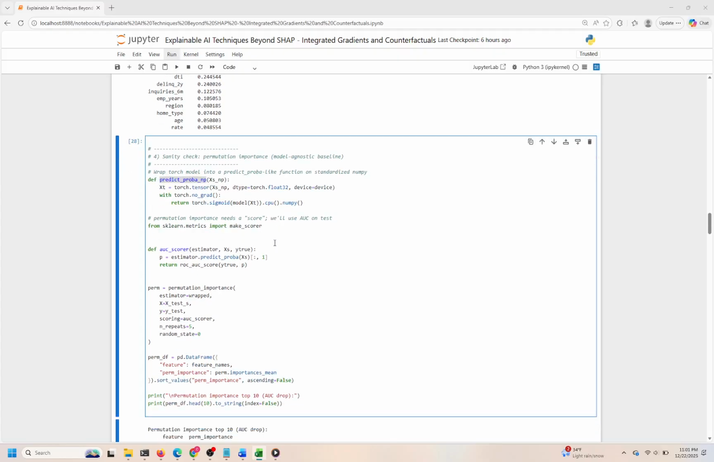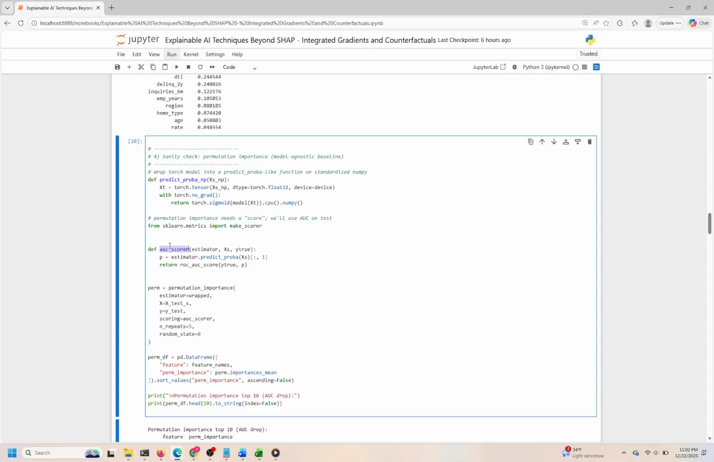to integrate it smoothly. Next, we create a custom scoring function based on the area under the curve, AUC, metric, which measures the model's ability to distinguish between classes. The AUC score function takes an estimator, input features, and true labels, then returns the AUC score computed from predicted probabilities for the positive class. Using AUC as the scoring metric is important here because it provides a threshold-independent evaluation of model performance, making it well-suited for binary classification tasks.